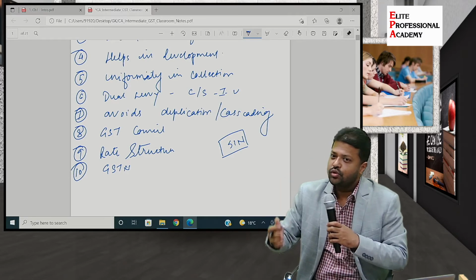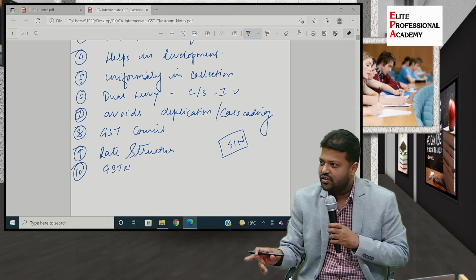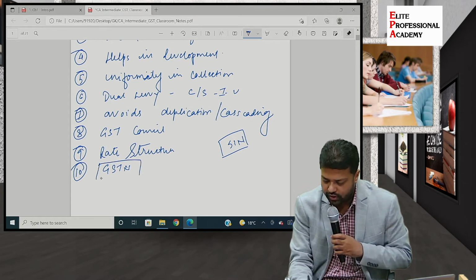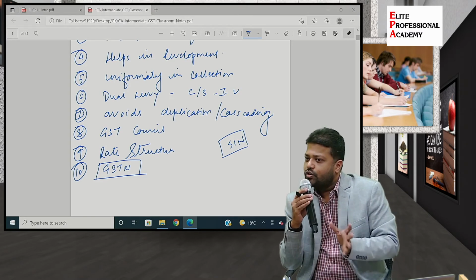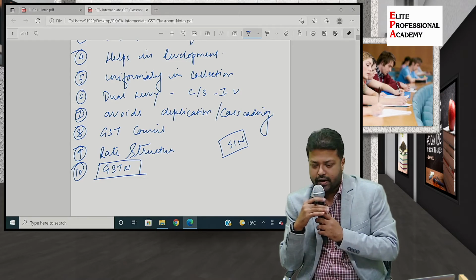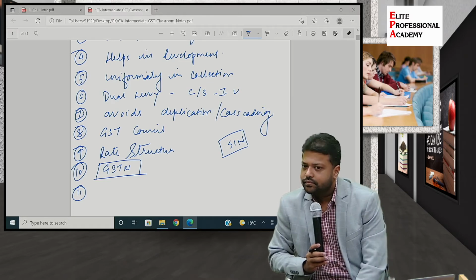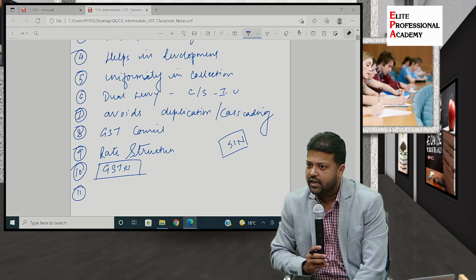Even if one has to cancel the registration under GST, the place to which you are supposed to go is GST network. So this is a common portal. We call it a common portal. Why common? Because for all these activities, this is one common portal that is there, correct? What else? Finished with everything? Or still anything remaining?